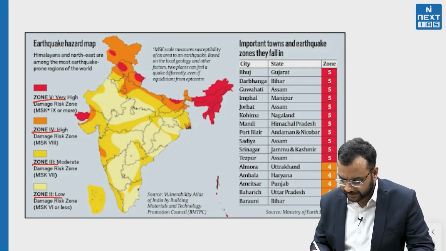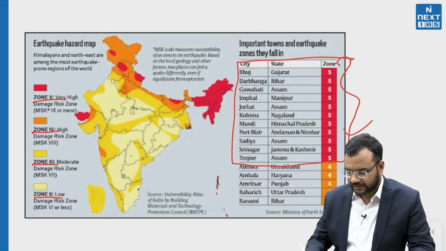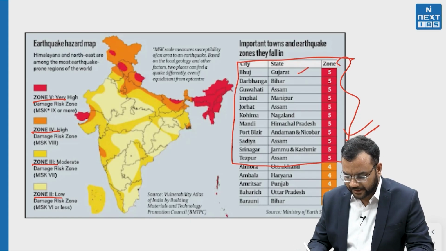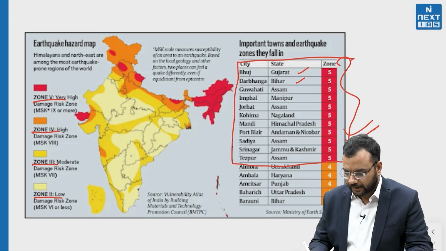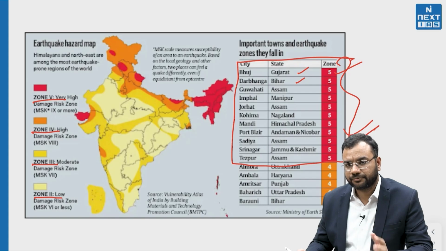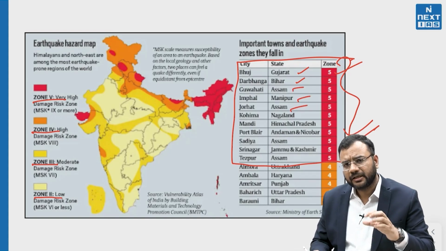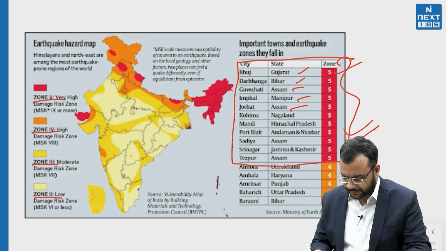From the diagram we can see that some specific cities and states lie in zone 5, like Gujarat. The Bhuj earthquake, everyone remembers; Gujarat itself lies in zone 5. Assam, Manipur, Meghalaya, those regions which are in the Himalayan belt are mostly in the zone 5 region.